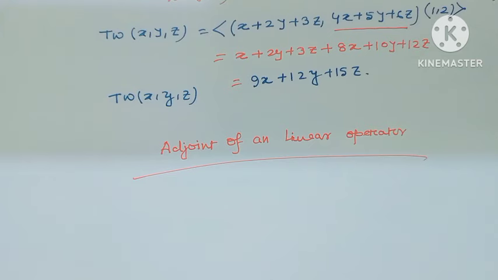Now I will see what is the adjoint of a linear operator.